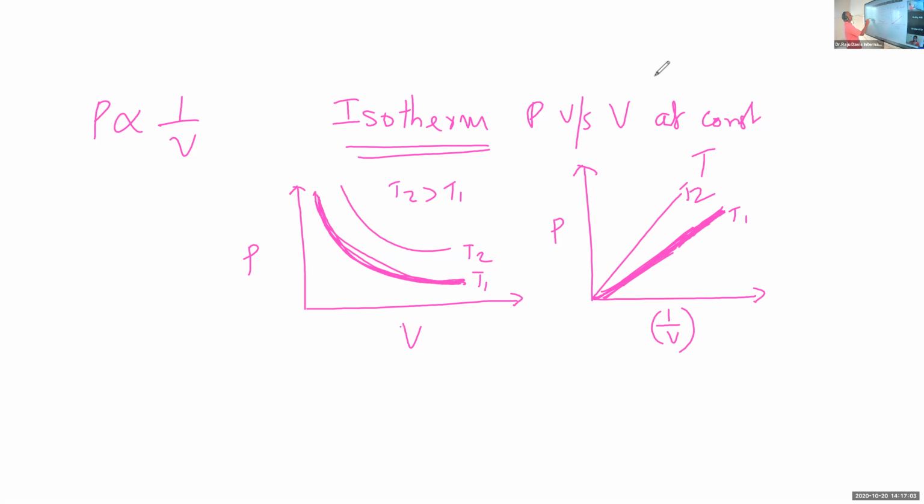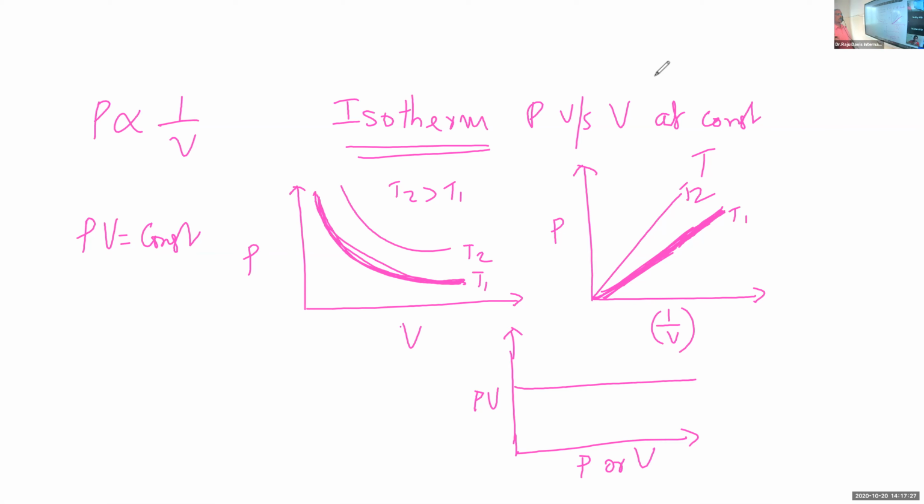From Boyle's law, we have studied this: PV is equal to constant at a constant temperature. And therefore, if we plot PV against pressure or volume at constant temperature, you will get a straight line parallel to the pressure axis or the volume axis.